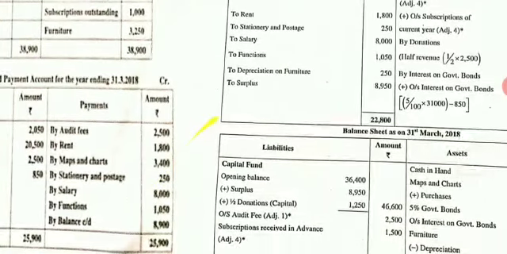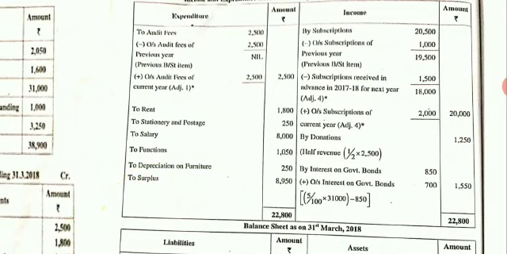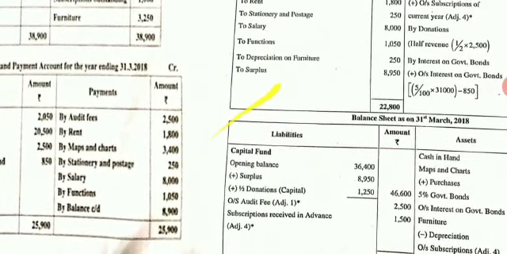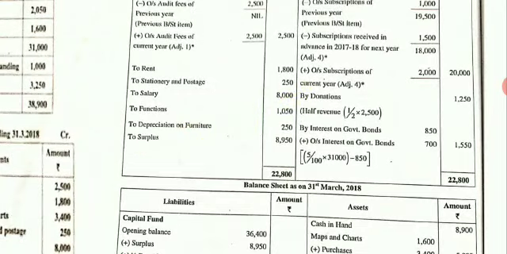Next, they have given you the function. Come to your expenditure side, write function 1,050 outer column. Next, they have given you the balance carried down. That is nothing but the closing balance of cash. Come to your asset side, write cash in hand 8,900 outer column.